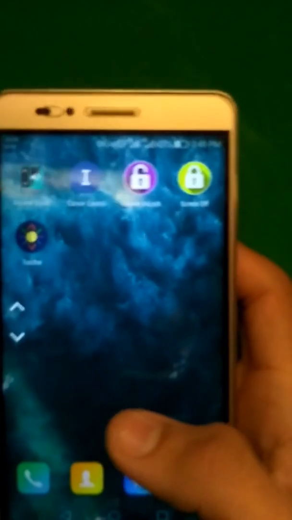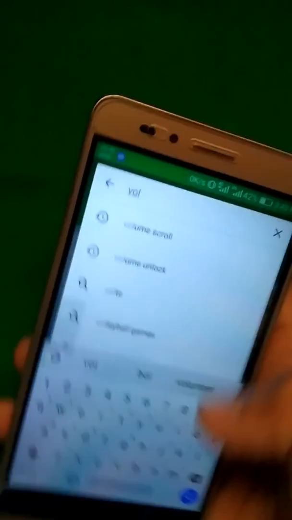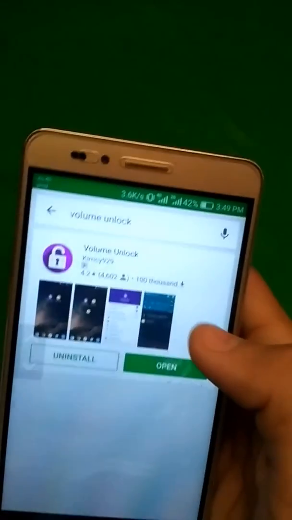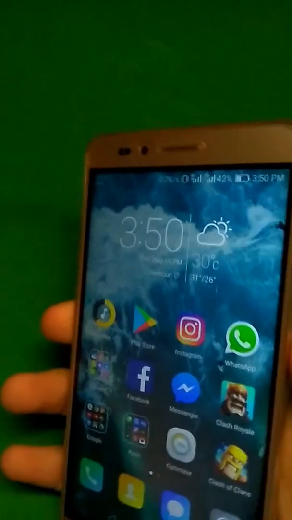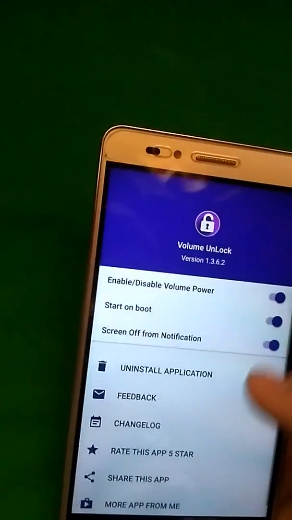So the next item on the list is Volume Unlock. Search for Volume Unlock and you will get it. This app I have already downloaded. I will open it. So enable all of this. When this app does this, it checks the permission. I have not given it permission.